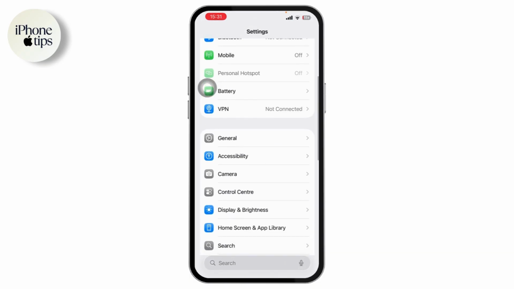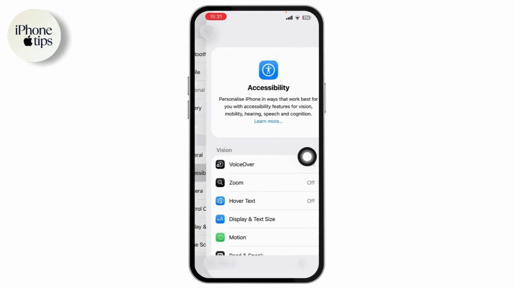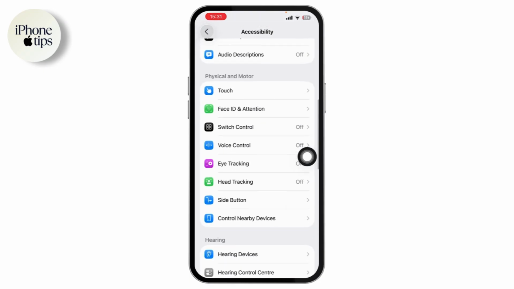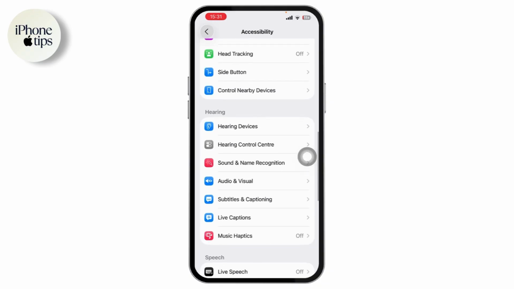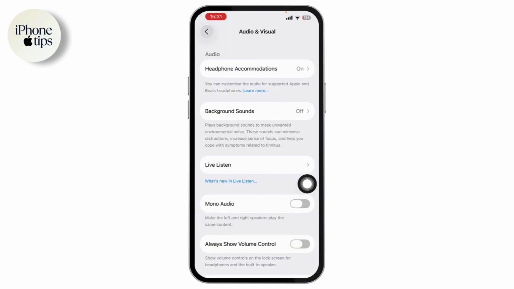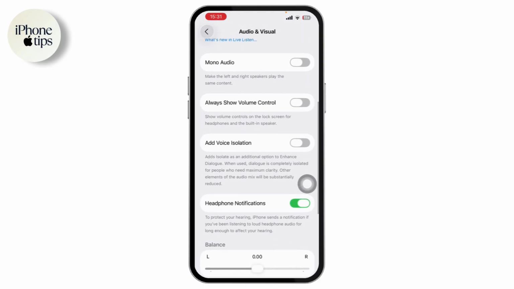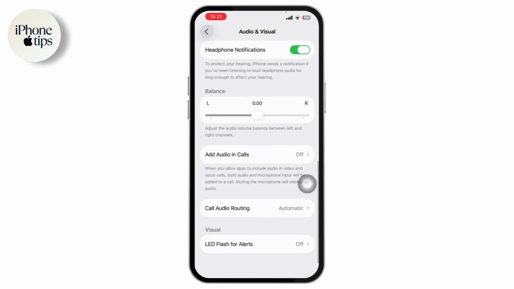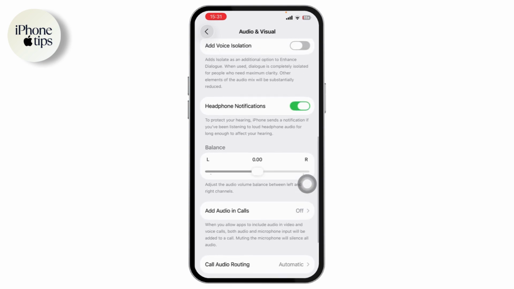After opening your settings, scroll down, go with accessibility section. Once you're under accessibility, you need to scroll down and then go with an option called audio and visual. Once you come over here, you want to scroll all the way down and you need to find an option called balance. Make sure your audio is balanced perfectly in the middle.